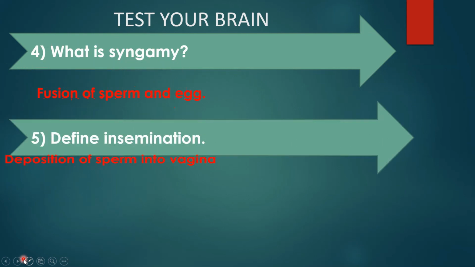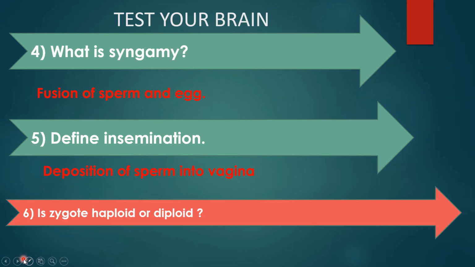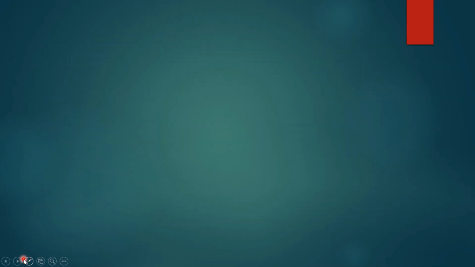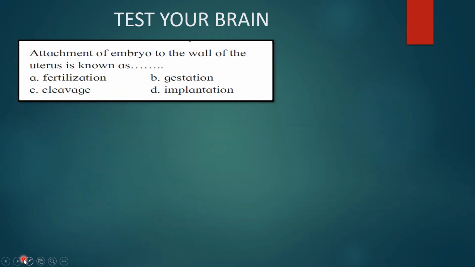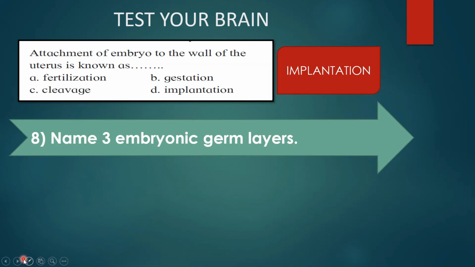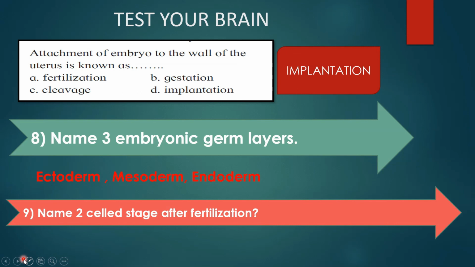Define insemination: deposition of sperm into vagina. Next question is, zygote haploid or diploid? Of course, the zygote is diploid. Always remember, gametes are haploid but zygote is diploid. Attachment of embryo to the wall of the uterus is known as implantation. Name 3 embryonic germ layers. They are ectoderm, mesoderm and endoderm. Name 2 celled stage after fertilization, and that is blastomeres. Meros means part.